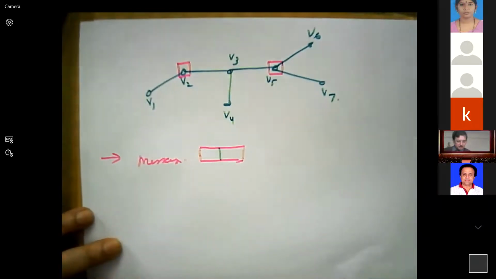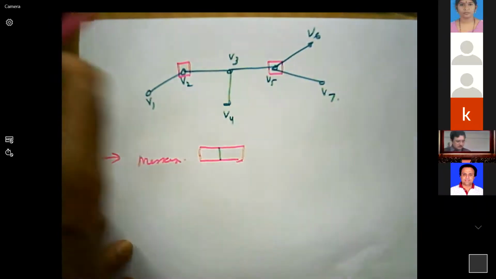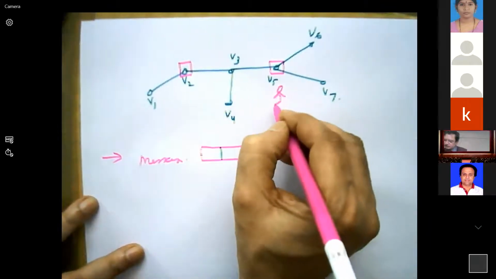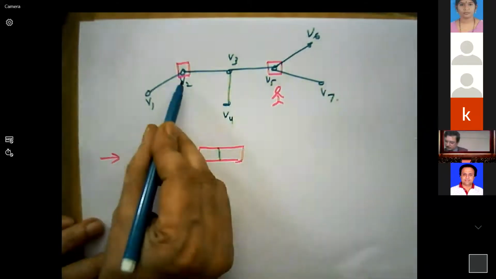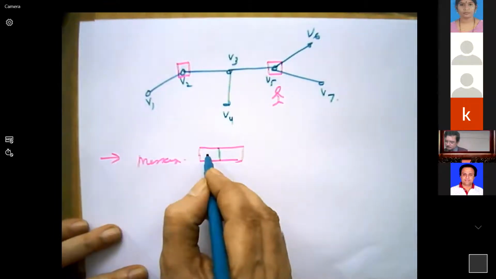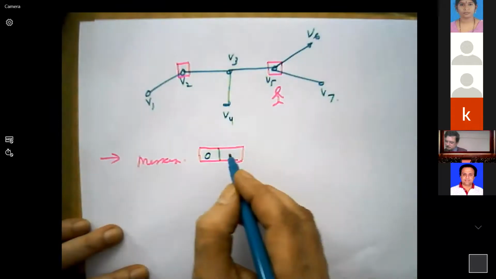Suppose the attacker is ready to attack here. What message am I getting now? This V2 will say everything is fine. V5 will say 1.